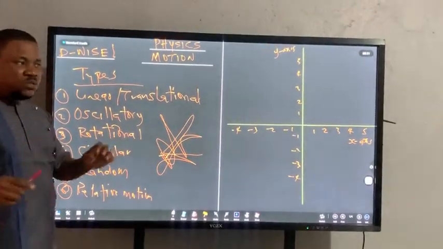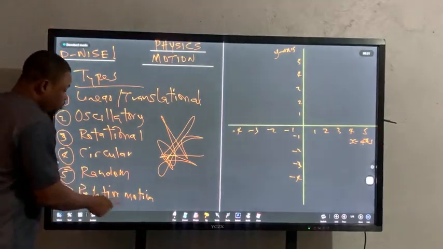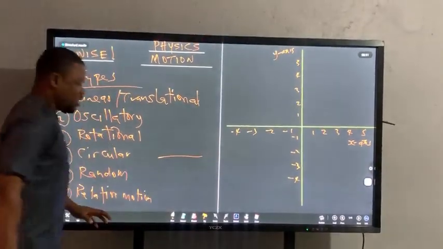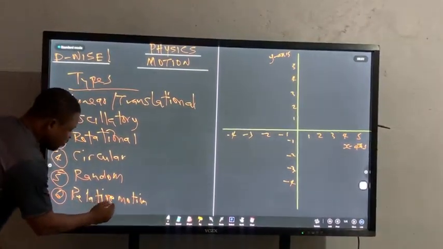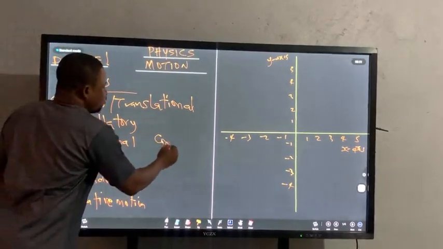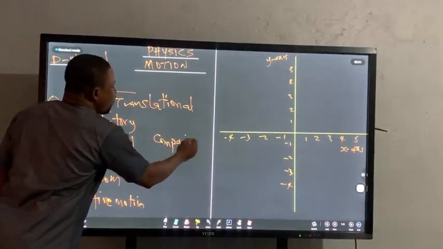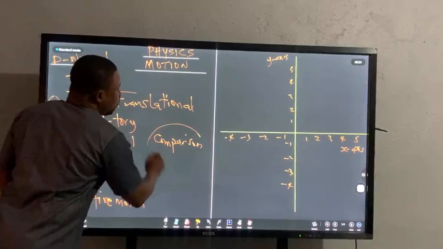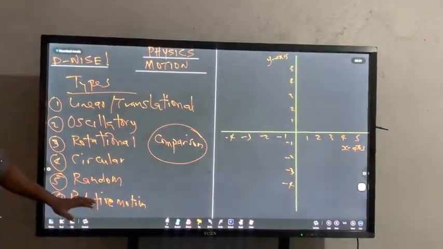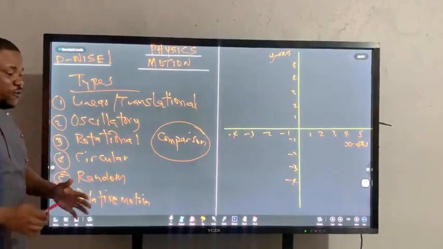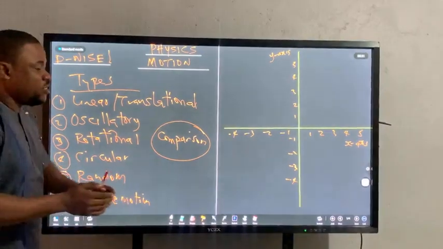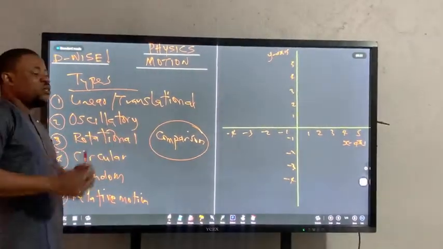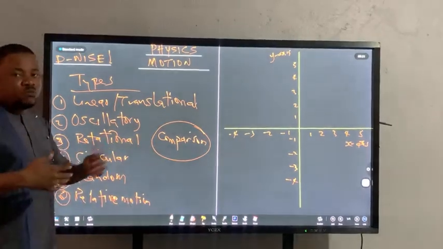For relative motion, let me say this generally in science: when you hear the word relative, it's talking about comparing. So for relative motion, we're comparing the motion of one body to another one. For example, if two people are running, I want to see how this person's speed compares to that person's speed, how the distance covered is compared.